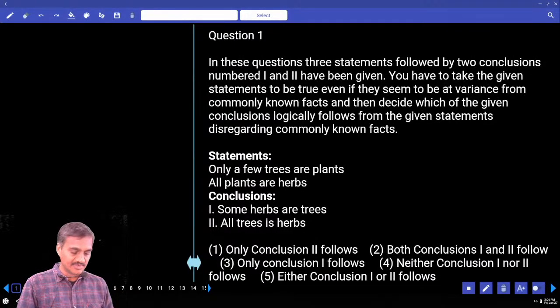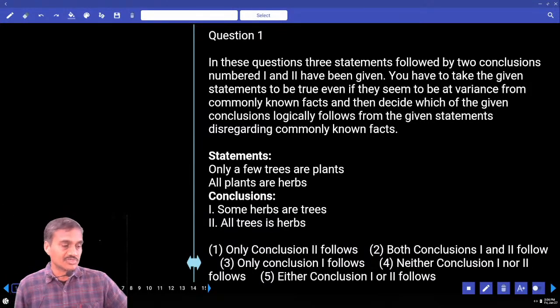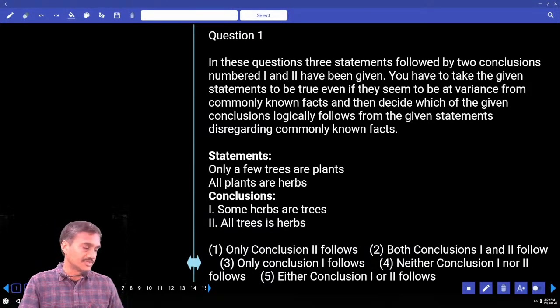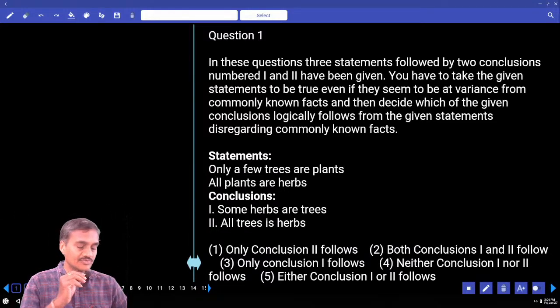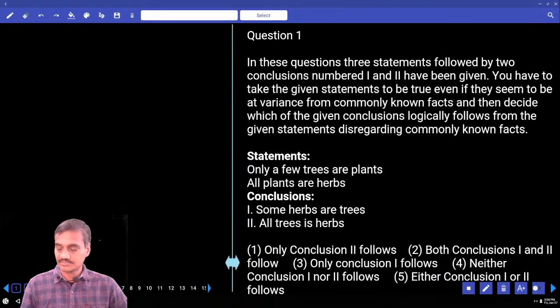Now paper number 31. In this paper number 31, question numbers 1 to 35 come under this LIC paper. Then coming to question number 1. The first 5 are based on syllogisms.